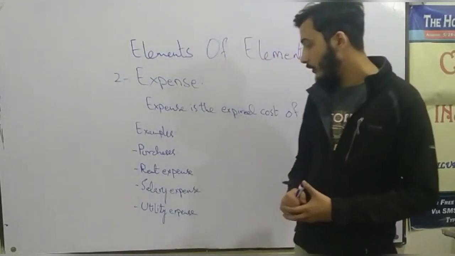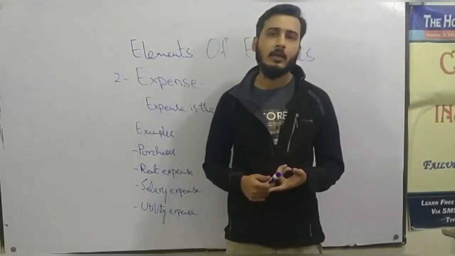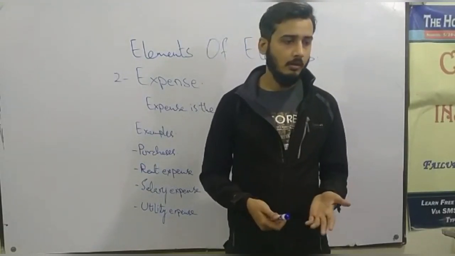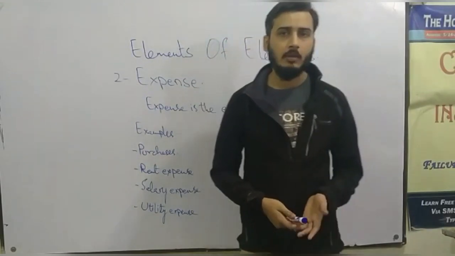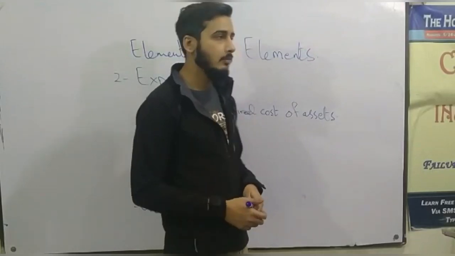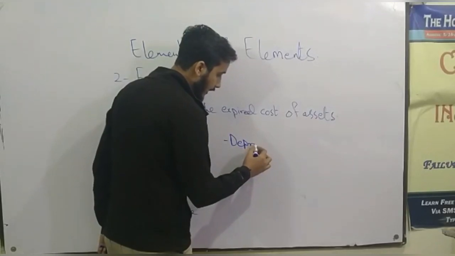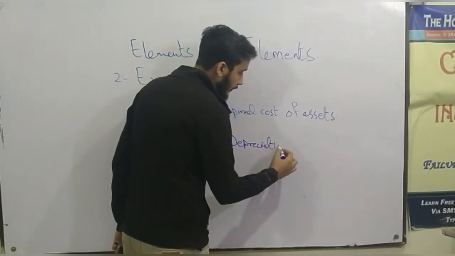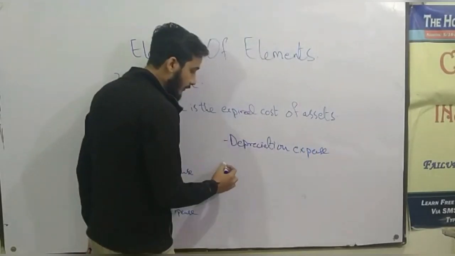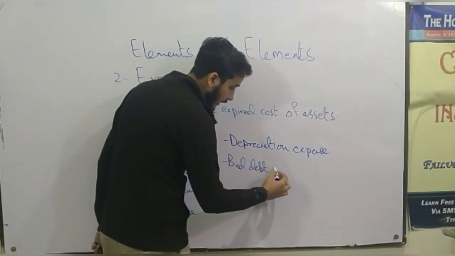Then, utility expense. Utility means gas, telephone, electricity, and telephone. All these are utility expenses, and if you have paid the money for that shall be utility expense. Then, depreciation expense. What is depreciation? We are going to discuss about it in detail, but firstly, we will discuss about bad debt expense.